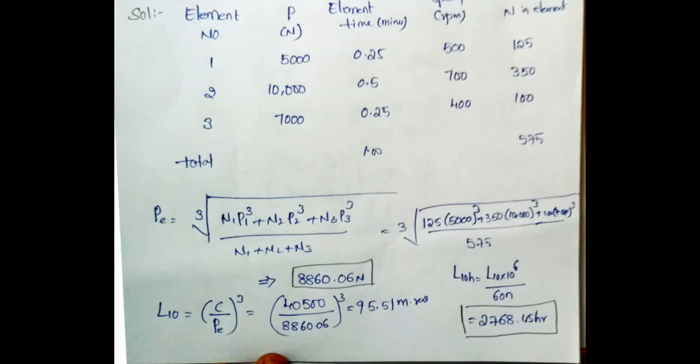So this is a very, very simple relation and simple explanation. It is a very simple problem, but based on this problem, you can solve many problems. So how will you get the problem in the examination? Here in this case, it is a simple problem: equivalent load is directly calculated and the life of the bearing, the L10 value, is calculated.